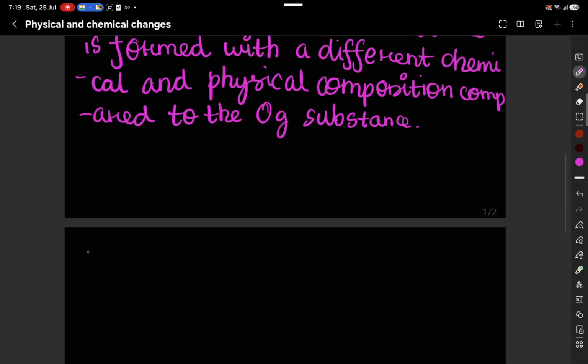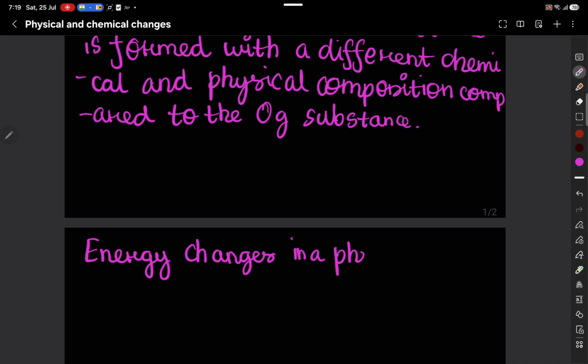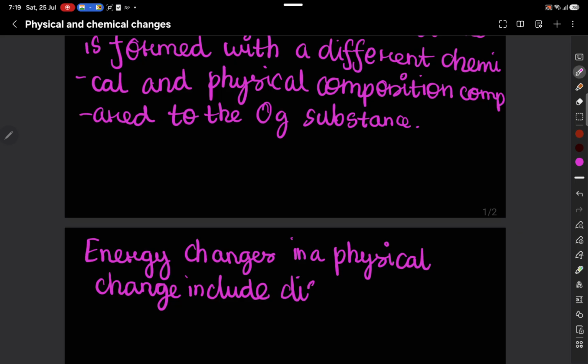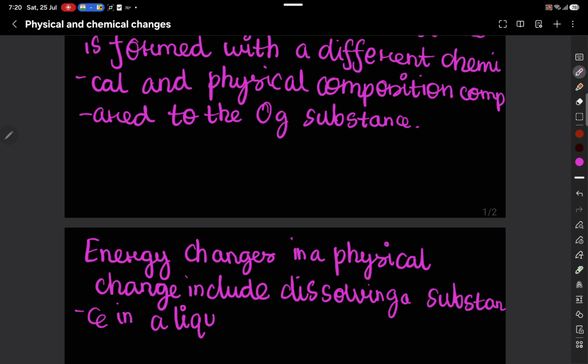Now, energy changes in a physical change include dissolving a substance in a liquid, and change of state.